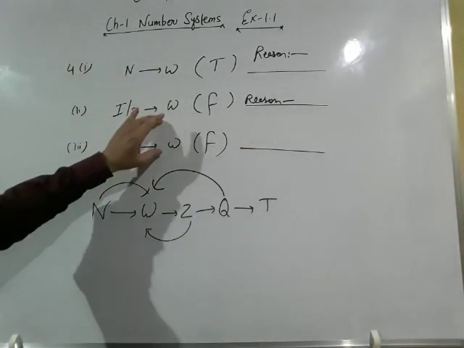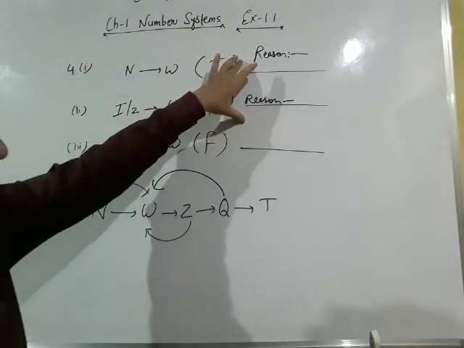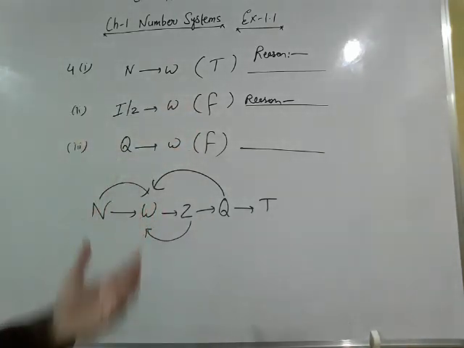Like this you can make your own language. You have to give your clarification. You have to give your reason. Why are you mentioning true here? Why are you mentioning false here?